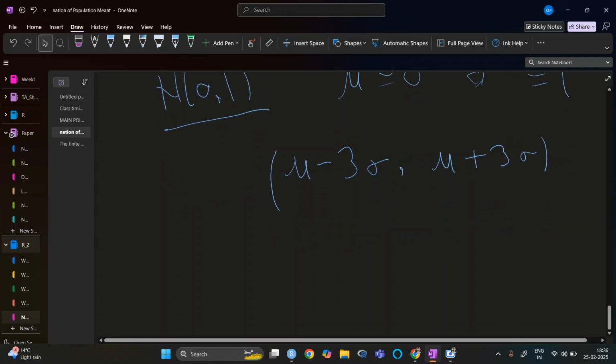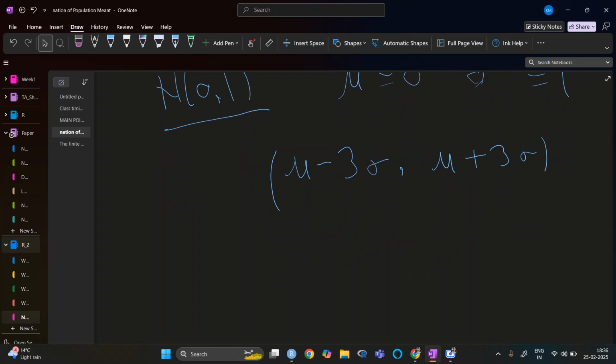Mu minus sigma to mu plus sigma covers almost 65 percent, and then it obviously increases: from minus 2 to 2 it increases more.